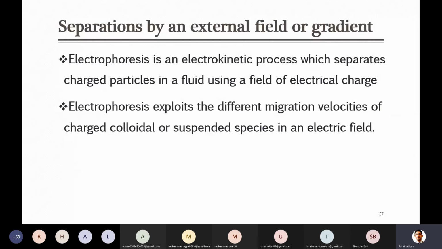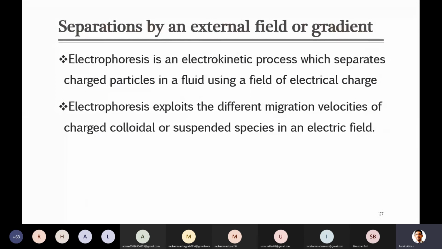So you apply the electric field on the two ends, one positive charge, other negative charge. All the ions available in this system will start traveling towards opposite ends. For example, positive charge ions will travel to the negative electrode, and negative ions will travel to the positive electrode.